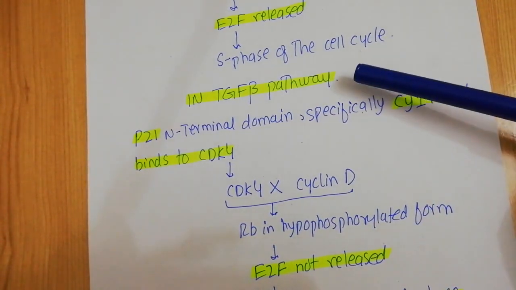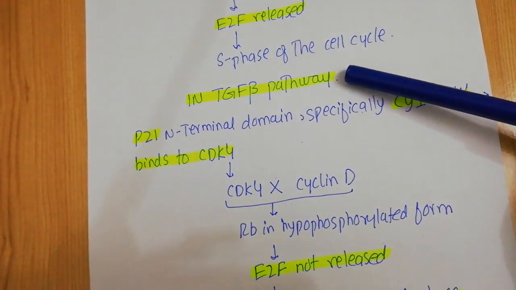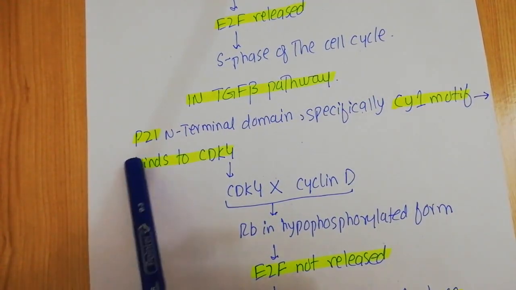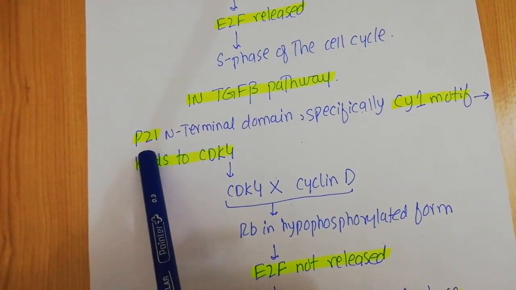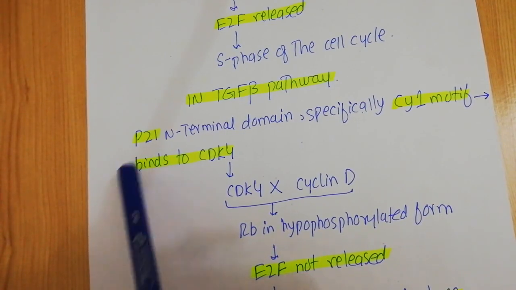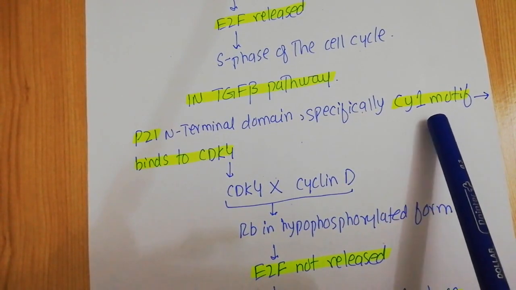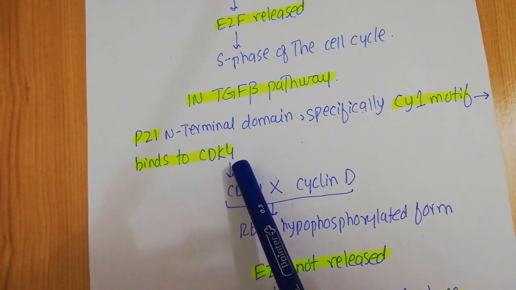Now during the transforming growth factor beta pathway, the SMAD proteins go for the transcription of a protein which is known as the P21 protein. At the N-terminal of the P21 protein, there is a particular domain which is known as the CY1 motif, and this CY1 motif binds to the CDK4.